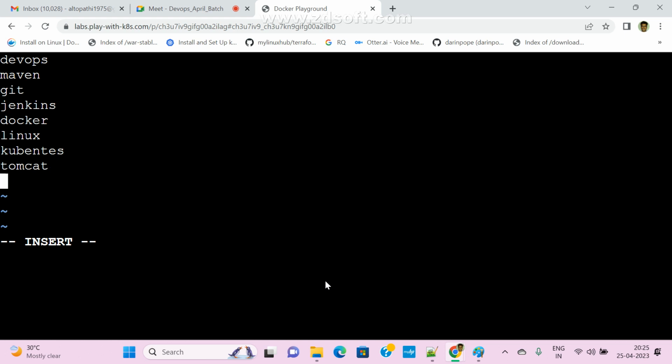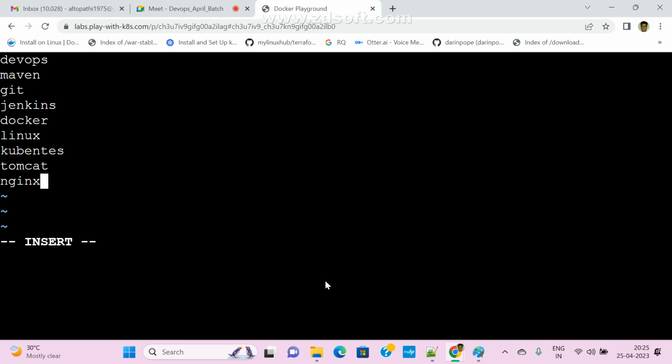In insert mode, for example, I am giving some names, such as DevOps tools: Maven, Git, Jenkins, Docker, Linux, Kubernetes, Tomcat, Nginx. I just gave some names.